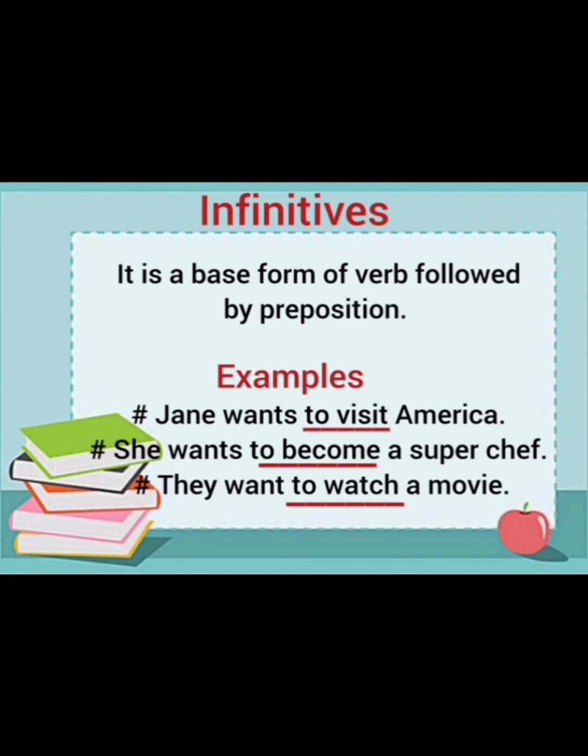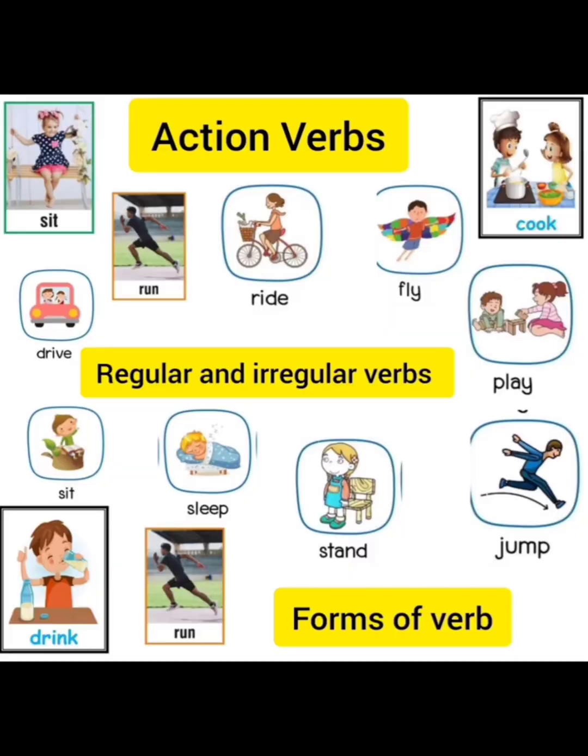She wants to become a super chef. Wants is your action verb, and to become is an infinitive that describes the sentence in detail. It answers the question, what does she want to become? So she wants to become a super chef. I'll explain each and every category of non-finite verbs separately in later videos. So until then, you have to look for this explanation. The last example is they want to watch a movie. Again, an infinitive is used here: to watch.